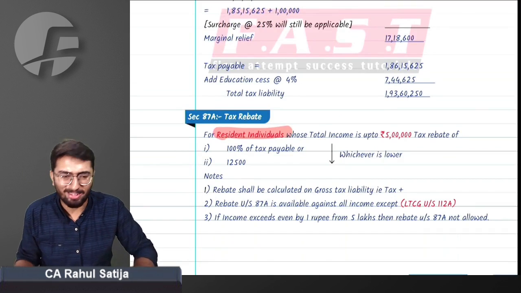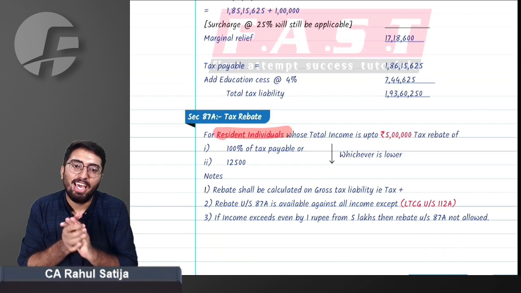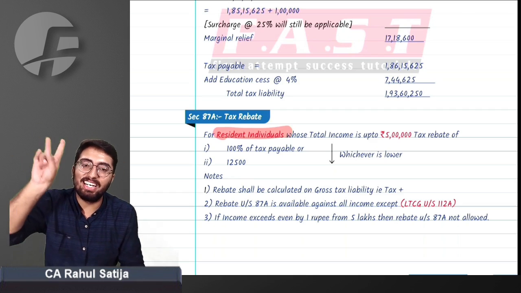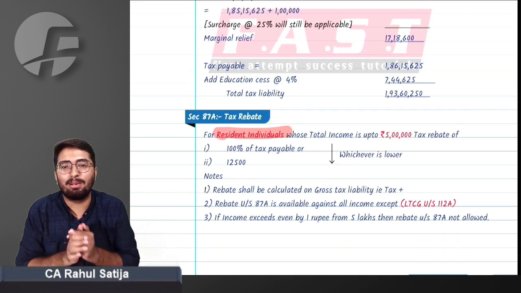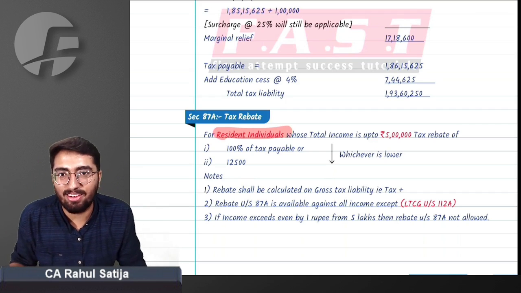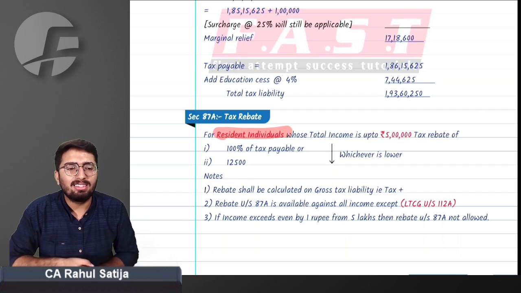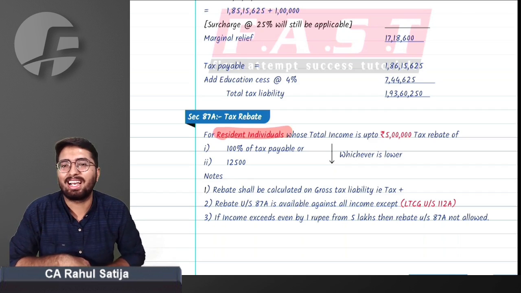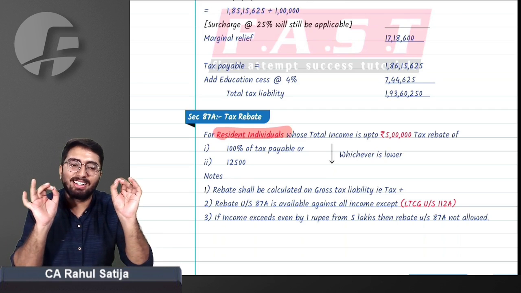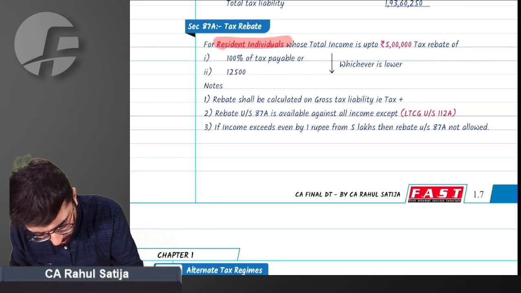Last but not the least topic before the break: rebate under section 87A. If you are a resident individual or HUF and your total income is up to 5 lakh rupees, then you are entitled to a rebate of 12,500 or the tax payable, whichever is lower. This is a rebate, not a reduction in tax. This is a rebate given by the government. If the government wants to, it can remove this anytime. I want you to solve these two questions along with me.